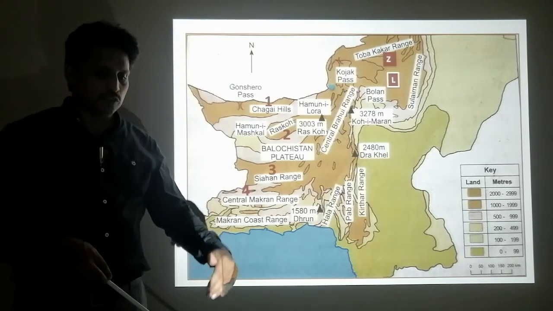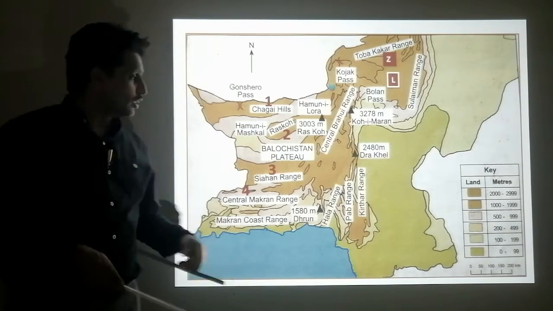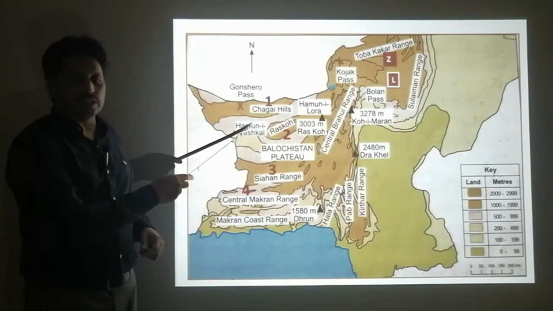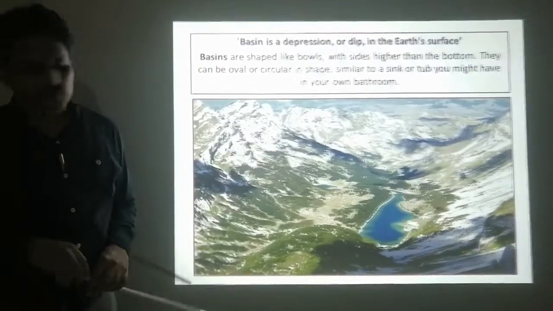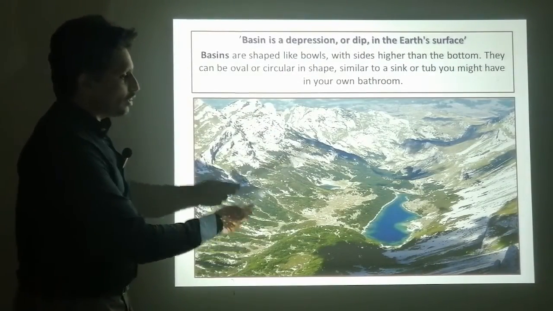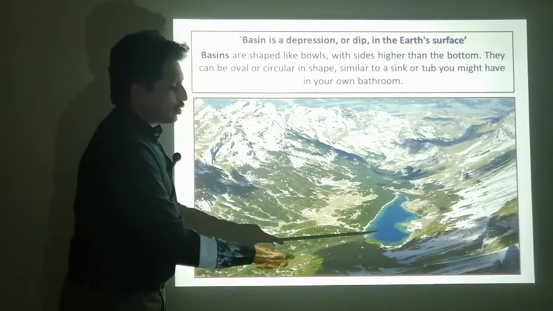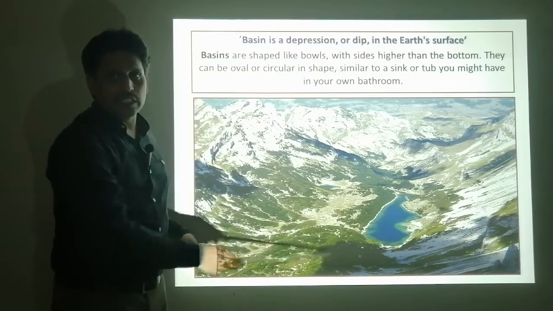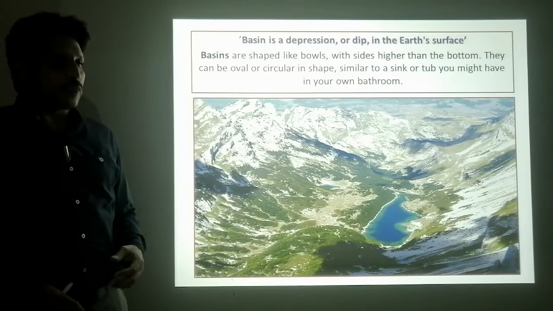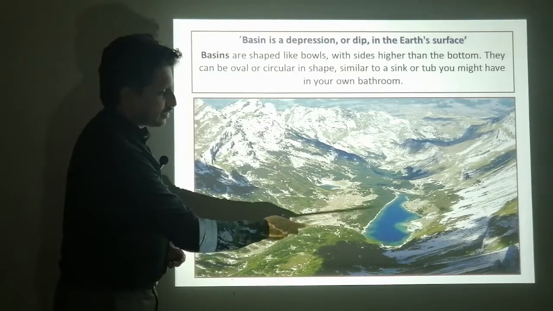It definitely comes towards the depression. So here they have the depressions. Like in this photograph you can see, from these mountains water is collected into these depressions, which is a basin, and on this basin there is no outlet.